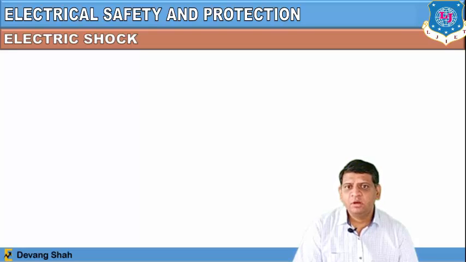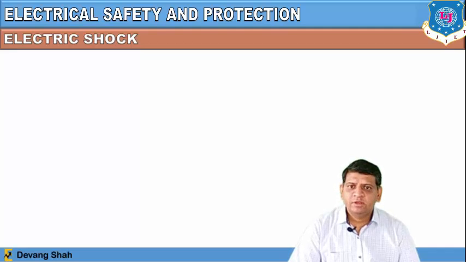If there is some malfunctioning of the home appliances, or they are not properly grounded, there is a possibility that this high current would pass through the human body and give a shock.